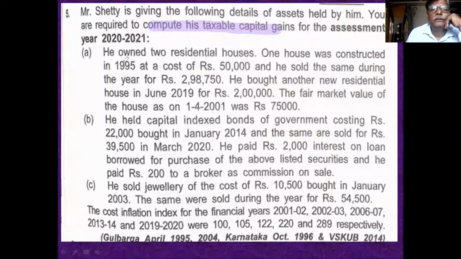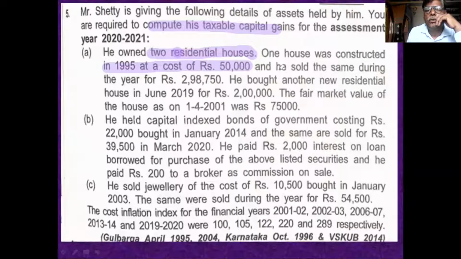The first asset is that he is having two residential houses. One house was constructed in the year 1995. Its cost is 50,000.